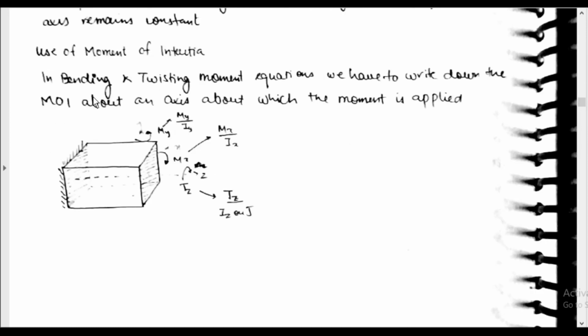Use of moment of inertia. In bending and twisting moment equations, we have to write the moment of inertia about the axis about which the moment is applied. For example, if the moment is applied about the y axis, it is My by Iy; if it is applied about the x axis, it is Mx by Ix; if it is about the z axis, it is Tz by Iz.